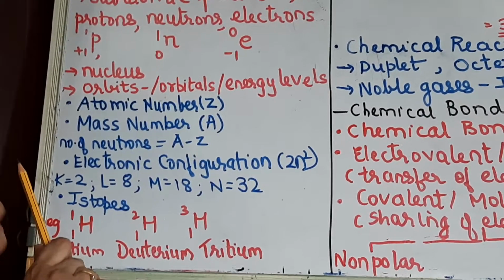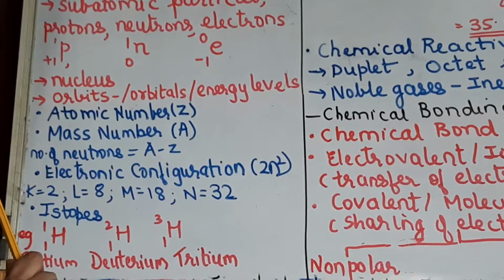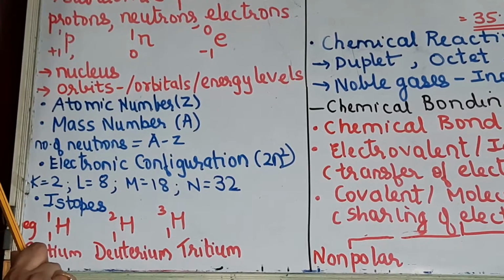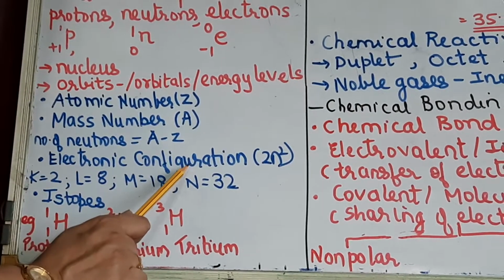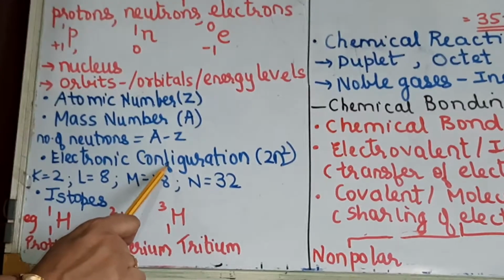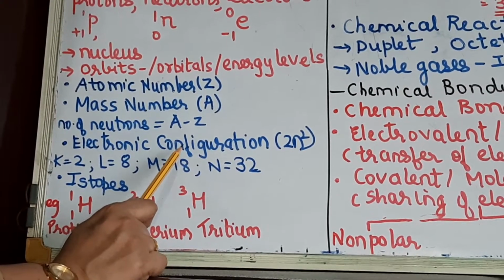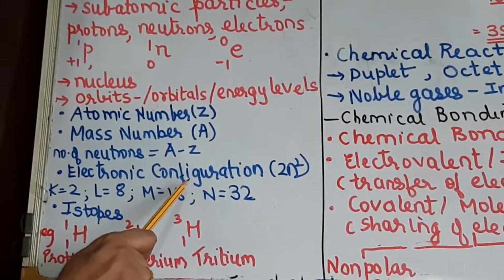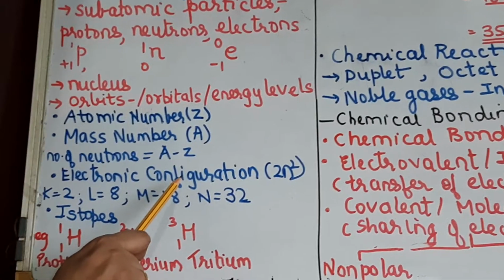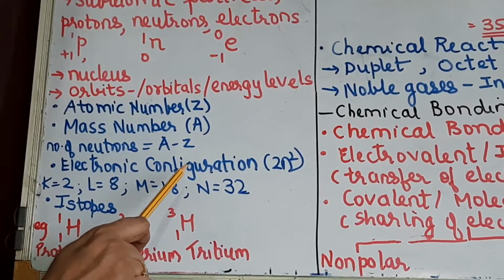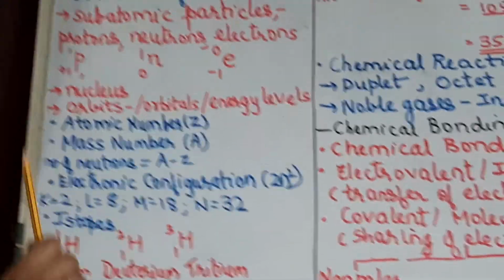The distribution of these electrons in various energy levels or the orbits is nothing but the electronic configuration. So what is the definition of electronic configuration? Just try to understand. It is the distribution of electrons in the various energy levels or the orbitals of the atom.